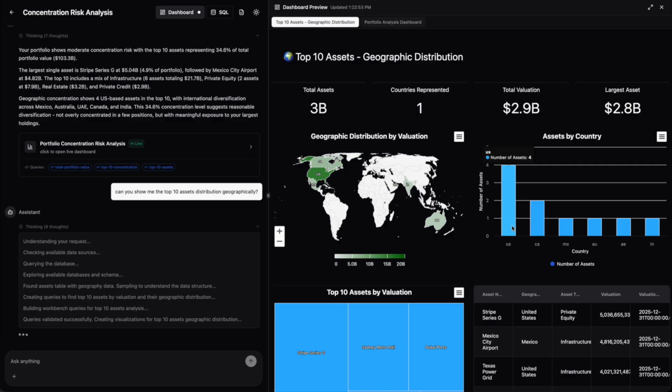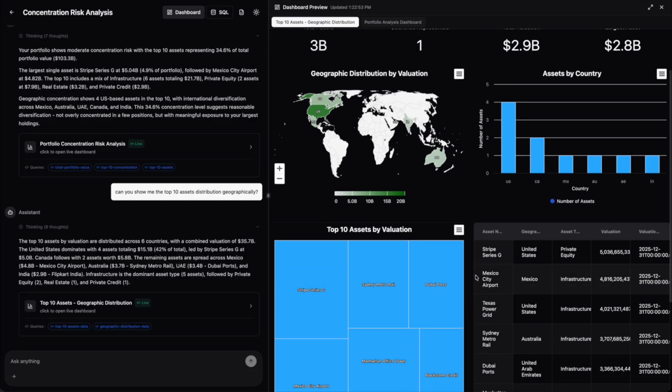Kaboo quickly surfaces the geographic distribution of the top assets, showing that the US leads, followed by Canada, then Mexico, and the business user can see it geographically on the map, with the US at $15 billion, Canada at $5.8 billion, then Mexico, Australia, and India. This instantly gives the business user a clear picture of where capital is most concentrated geographically and where exposure is building.